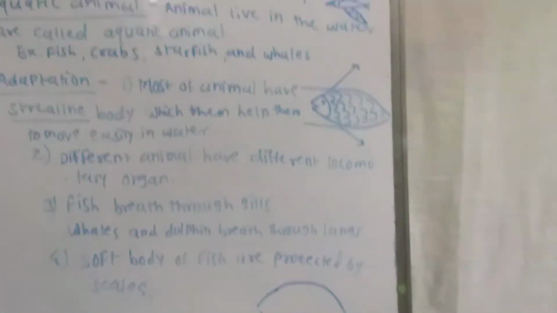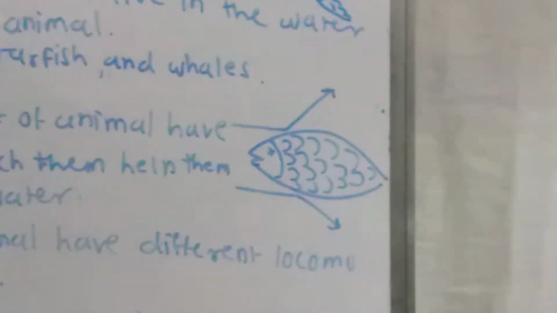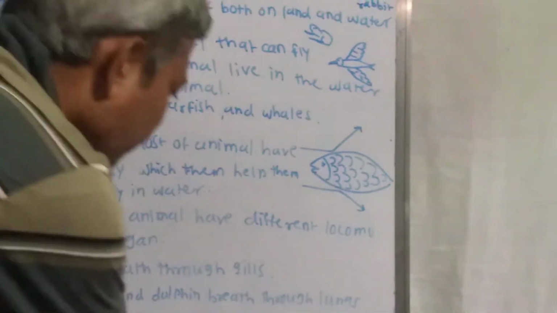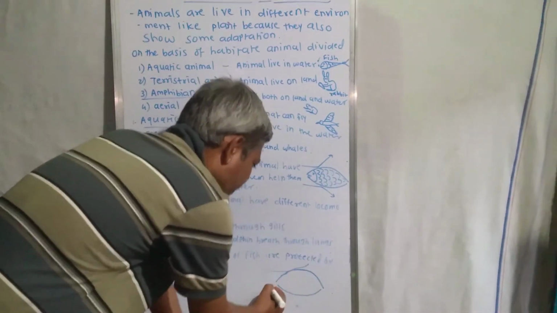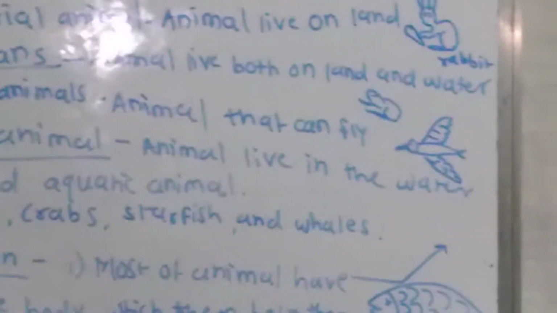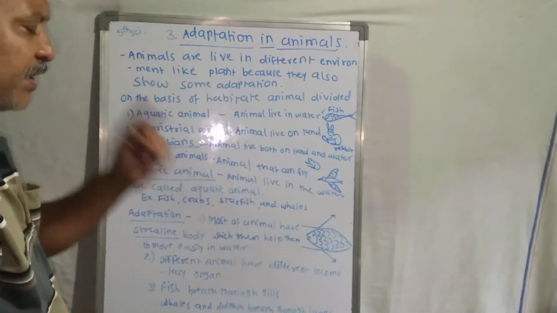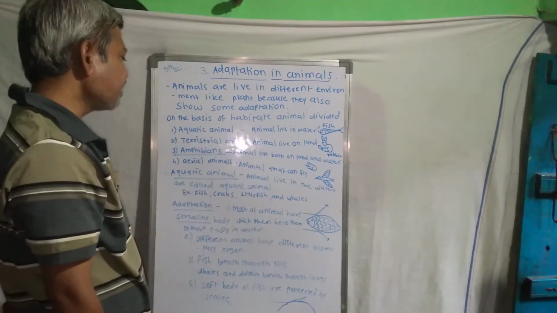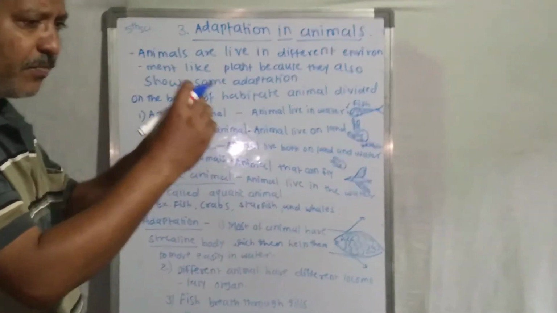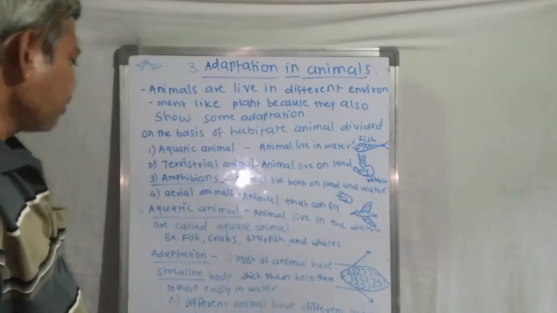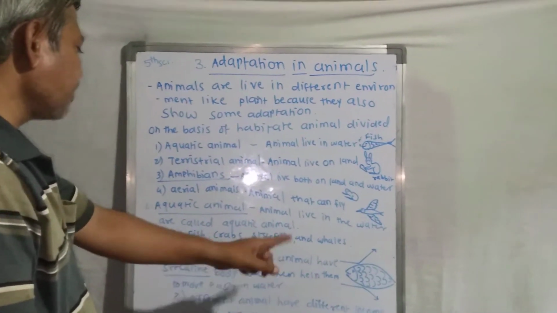That's why fish find it easy to swim in the stream of water, because this shape resists less water, and the fish moves easily inside the water. So the first adaptation is that they have a streamlined body. Stream means the flow of water, and the body is shaped according to the stream.